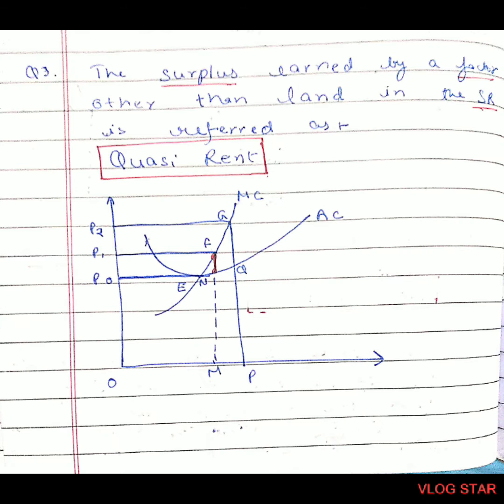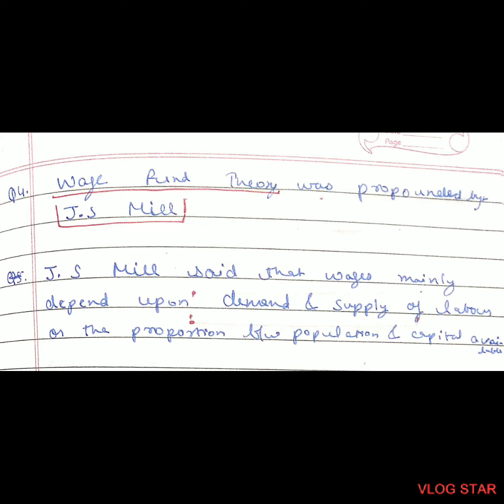Third question, the surplus earned by a factor other than land in the short run is referred to as quasi-rent. Fourth question, wage fund theory was propounded by J.S. Mill. J.S. Mill said that wages mainly depend upon demand and supply of labor, or the proportion between population and capital available.